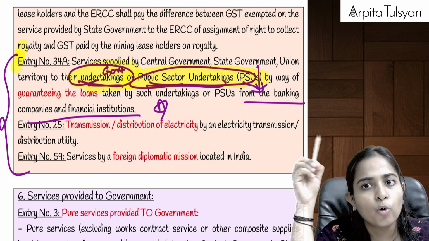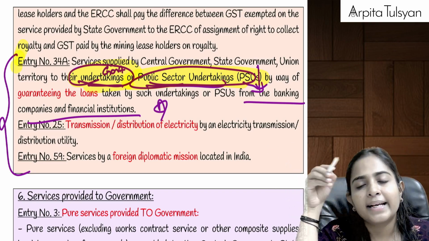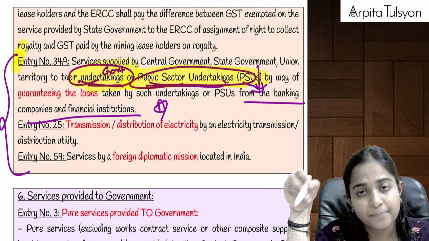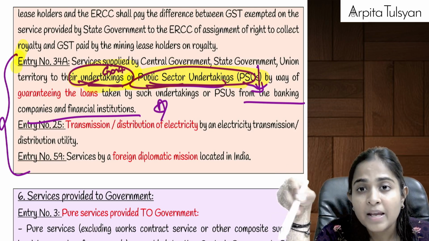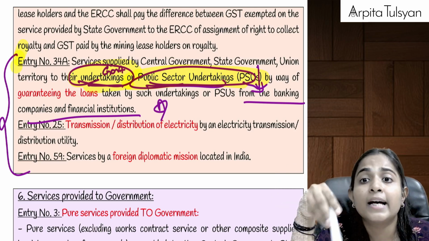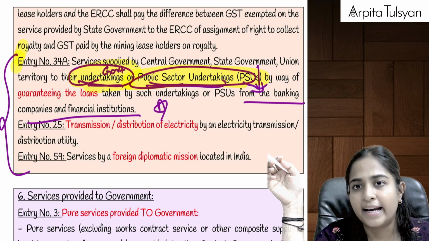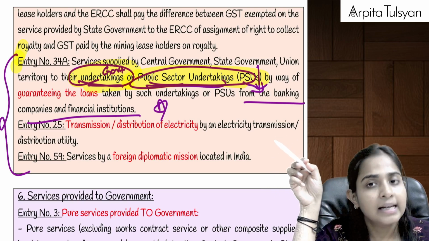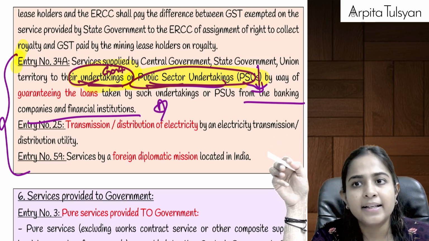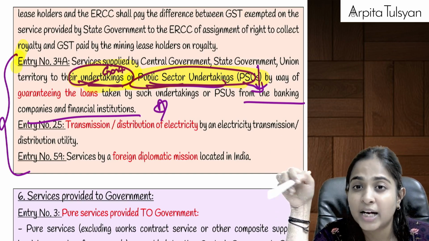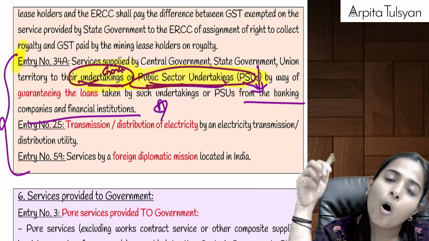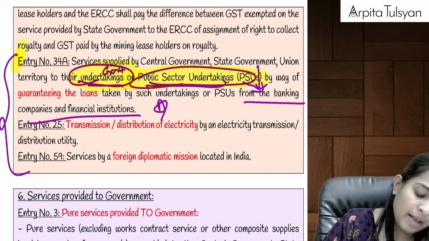Okay, bank has given loan to whom? Bank has given loan to the PSUs, or to the government undertakings, but the bank also wants some guarantor. So the bank asked these PSUs who will be the guarantor. So this PSU said that government is going to be the guarantor. So who is taking the risk? Government is taking the risk. If government is taking the risk, for that the government is going to charge some commission from its PSU. On that commission, GST is totally exempted.